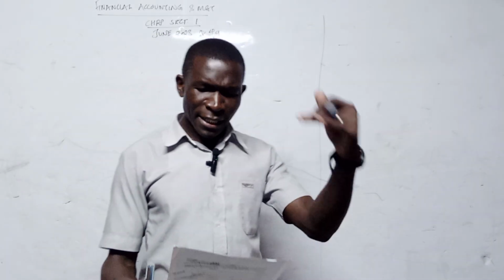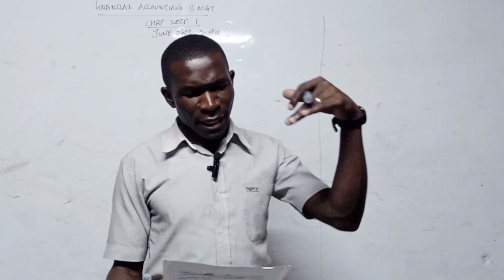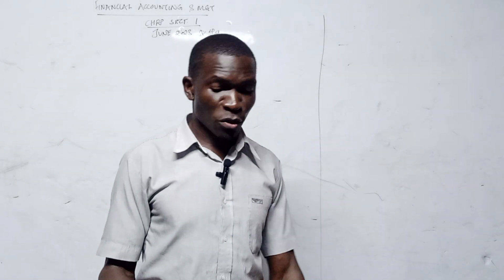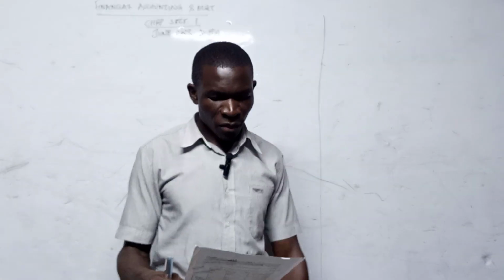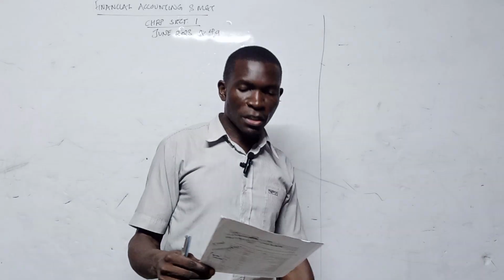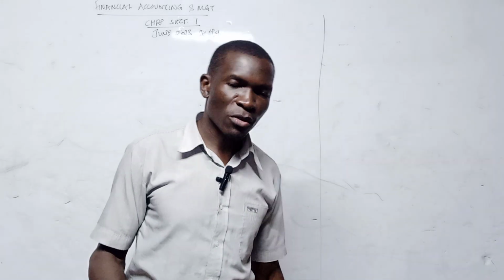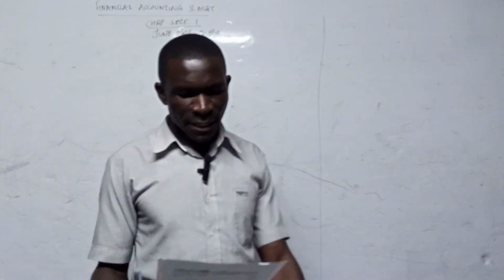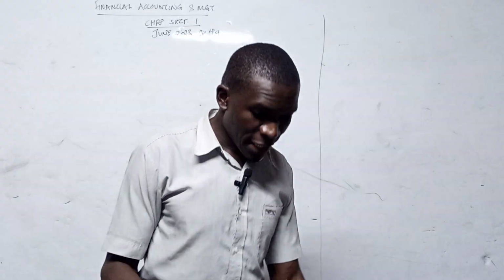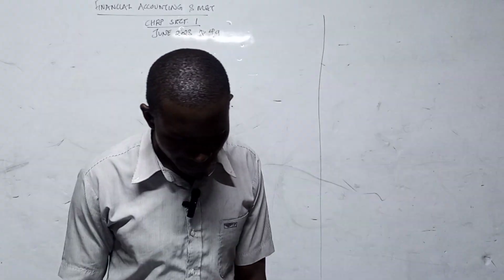Sales must be used here. Director salaries must be used here. Rent receivable must be used here. Investment, that is going to be used in the balance sheet because of the debit side. Investment income is going to be used here. 7% debentures of 15 million, that is a current liability, going to be used in the balance sheet. Debenture investment, balance sheet item. Bank interest going to be used here. Debtors and creditors: debtors are current assets, creditors are current liabilities. That is a balance sheet item, so we don't need it here.